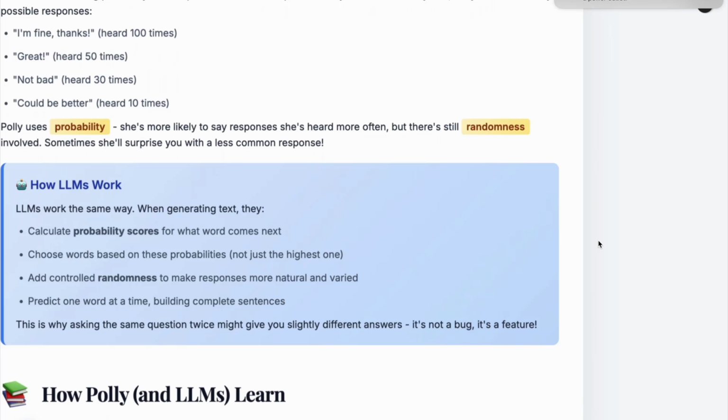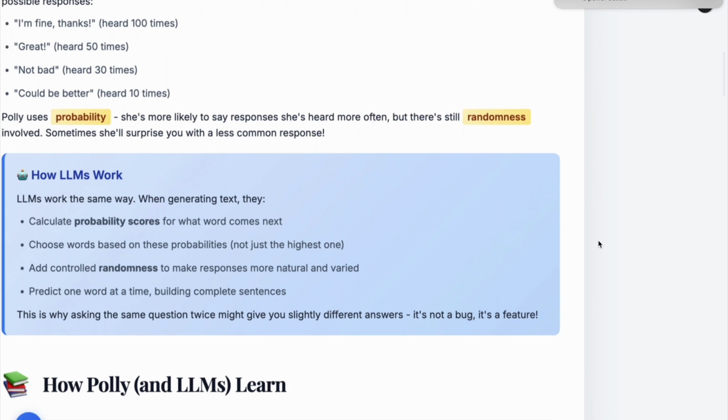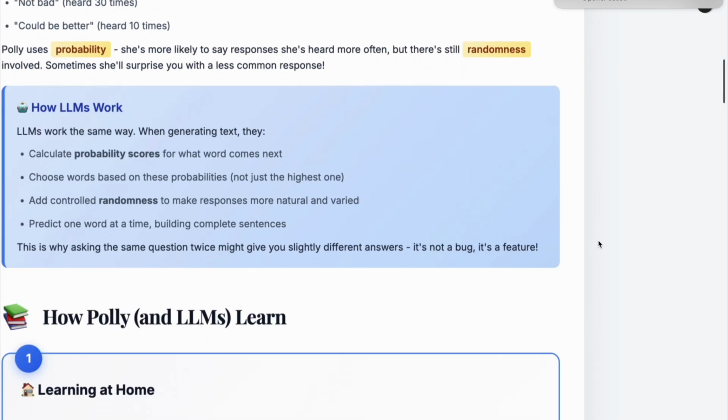Let's say if we ask one question today, it might give you some answer, and if we ask the same question again, it might give you a slightly varied answer because of the factor of randomness. You must have experienced this while using ChatGPT. If you ask the same question again, it might reply with a different answer. And this is actually not a bug, this is actually a feature of how LLMs work.